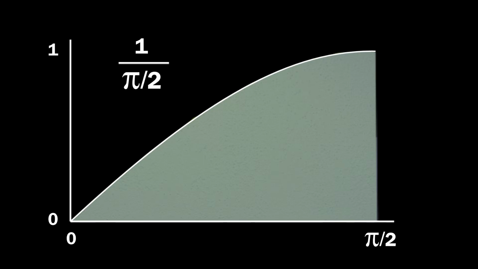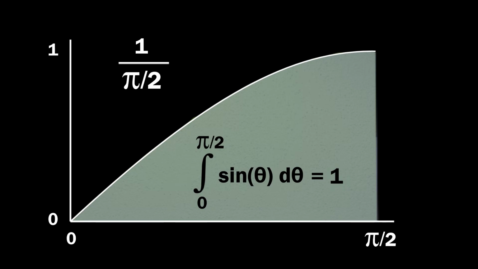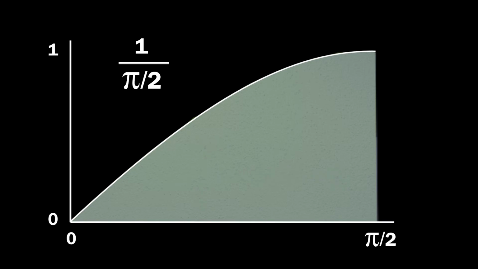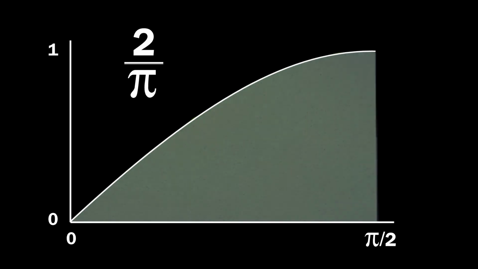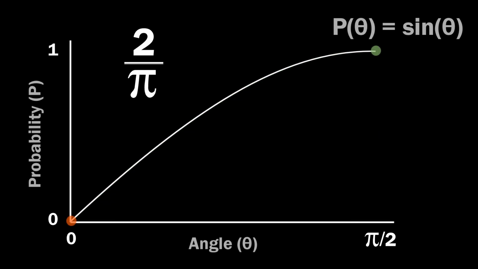If you've got a bit of calculus under your belt, you probably recognize this as being the integral of sine theta, evaluated from 0 to pi over 2, which is just 1. If not though, that's okay. We've got our area, we've got our length, and by now you can probably see our final answer. 1 divided by pi over 2 gives us 2 over pi, which is the average height of our hypothetical hill, but also the average value of our probability graph.